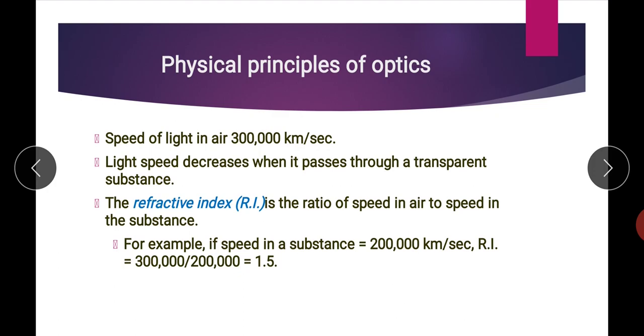Now when light rays travel in air, they have a specific speed. The speed of light rays in air is 3 lakh kilometer per second. When this light enters from air into any medium, there will be a change in the speed of light. Light speed decreases when it passes through a transparent substance.